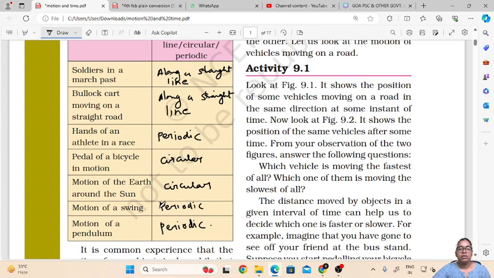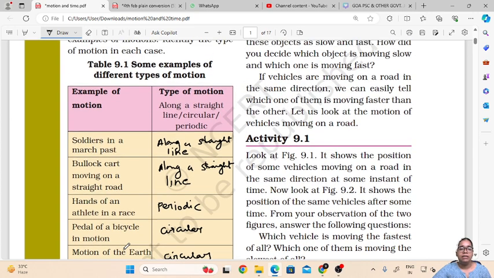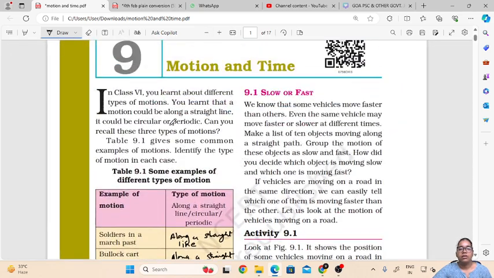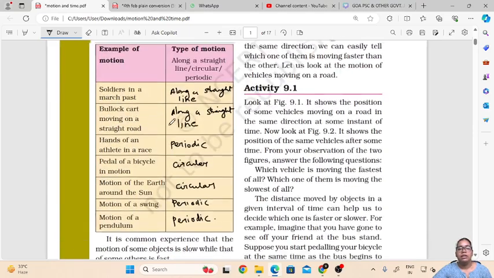Then motion of a swing. Whenever we sit on a swing, we go forward and then again we come backward. So when we go from left to right direction like this, it represents periodic motion. Also, a pendulum in motion represents periodic motion. So this was about exercise 9.1, wherein we have classified different examples of motion according to the type of motion they represent. Now let us see the second concept, that is speed.